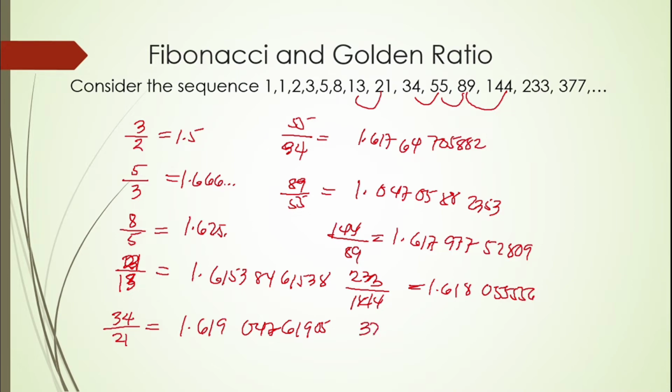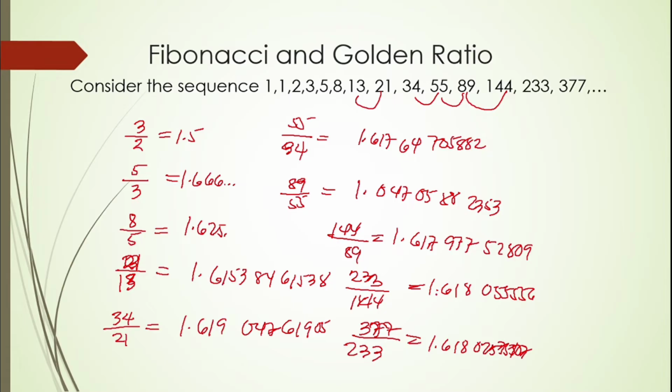Next, 377 over 233. That is equal to 1.618025755.